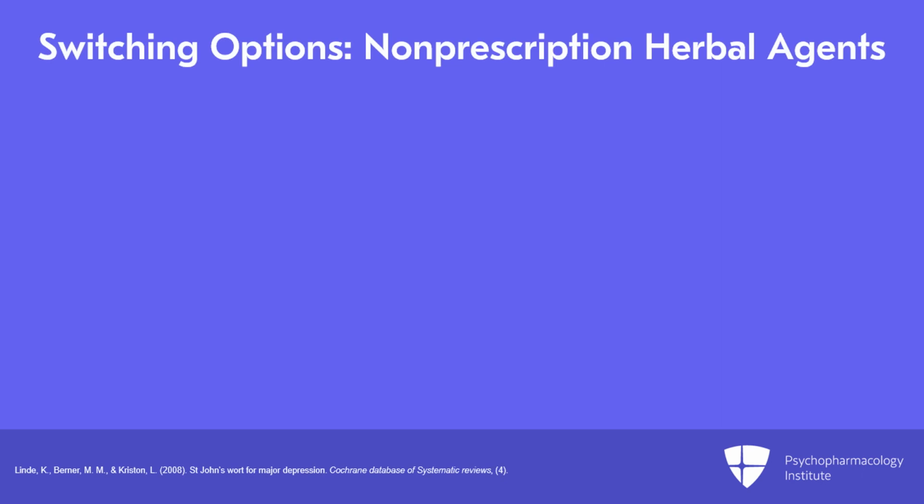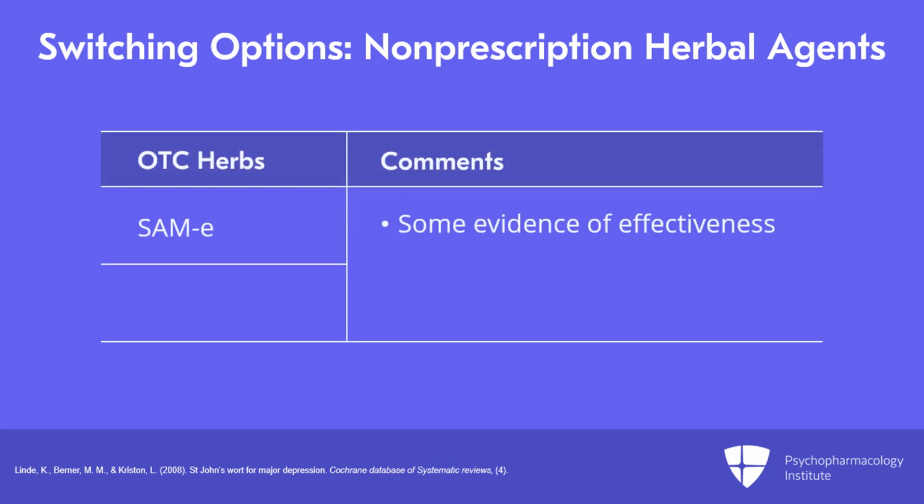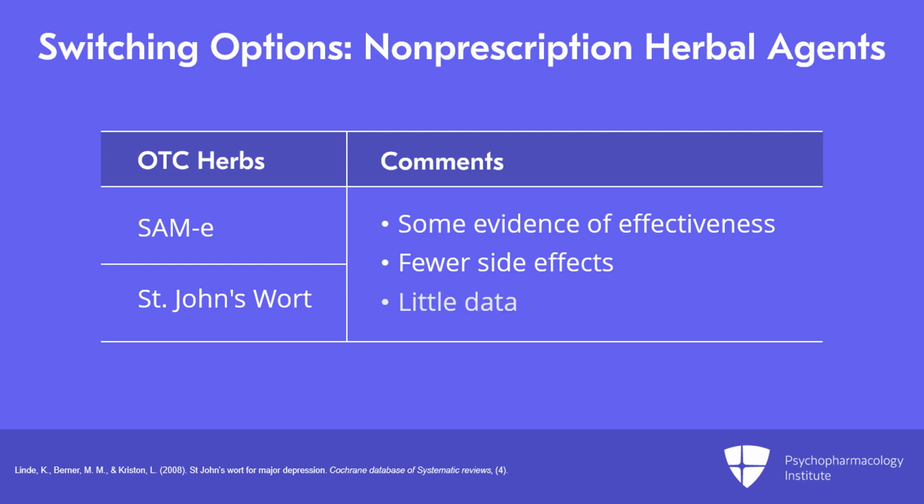And finally, the 4th switch option is a switch to an over-the-counter, non-prescription herbal or vitamin-like agent. And in that category, we offer 2 that have decent evidence of effectiveness: S-adenosylmethionine, or SAMe, or St. John's wort. They have fewer side effects than antidepressants, and the patient may want to give one of them a try, even though they don't have a lot of data.